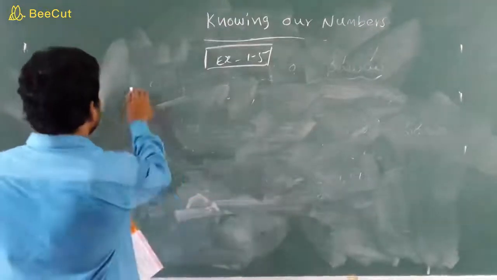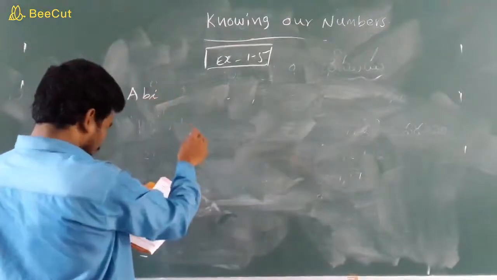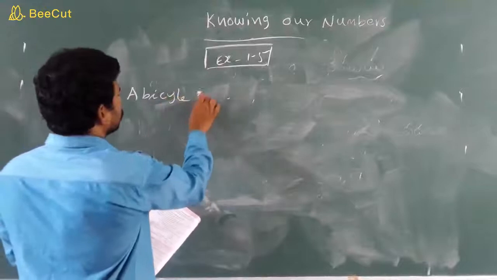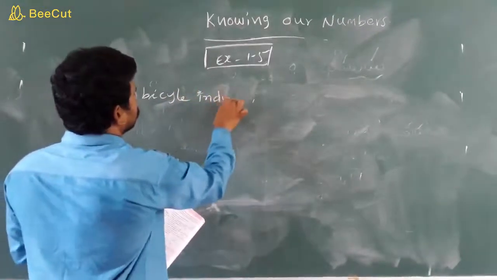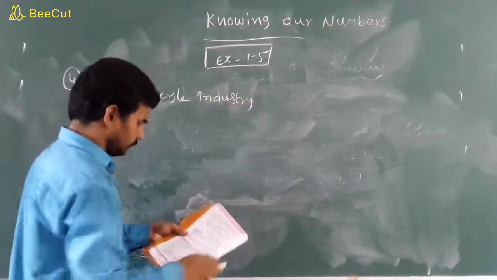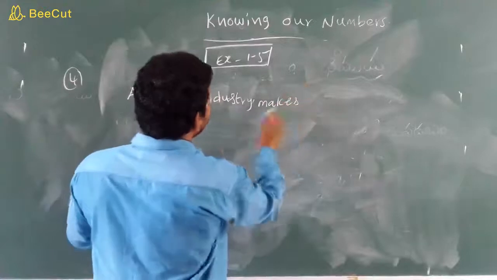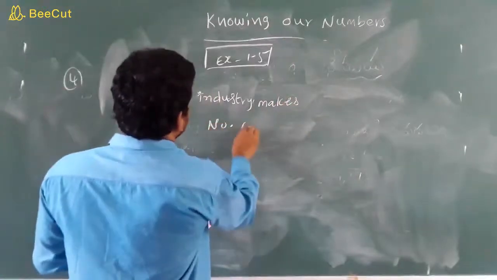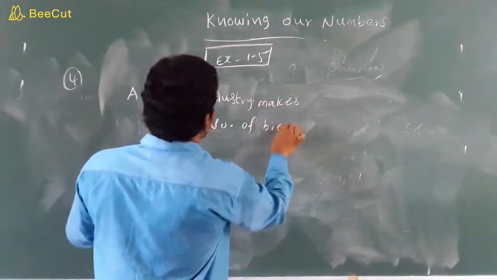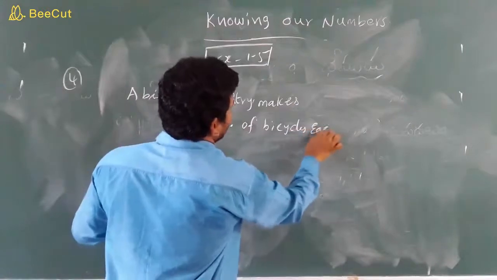See, children, this is the fourth problem. A bicycle industry makes a number of bicycles each day.